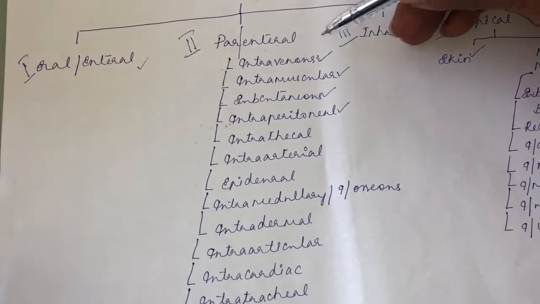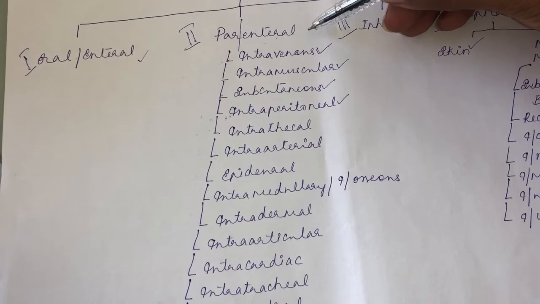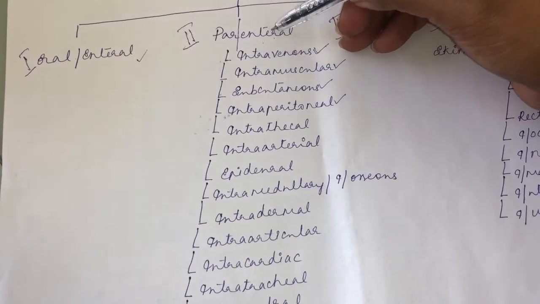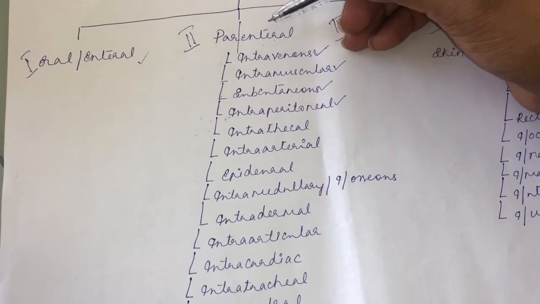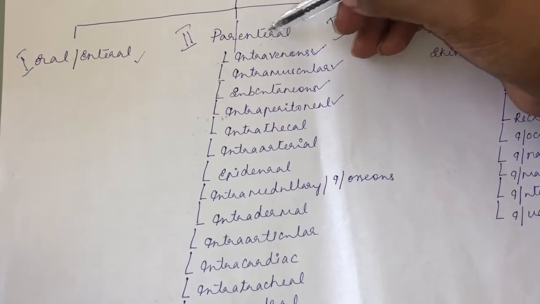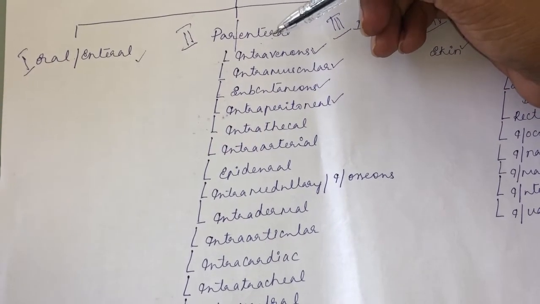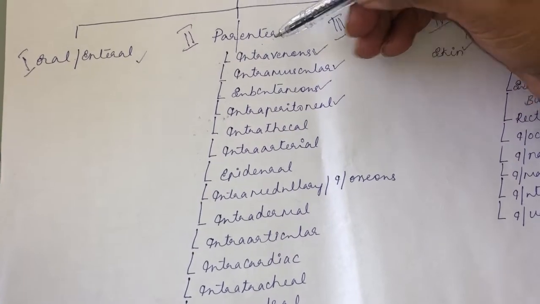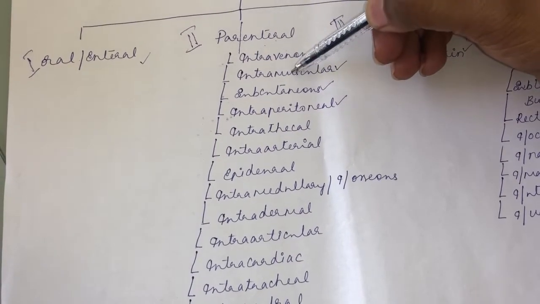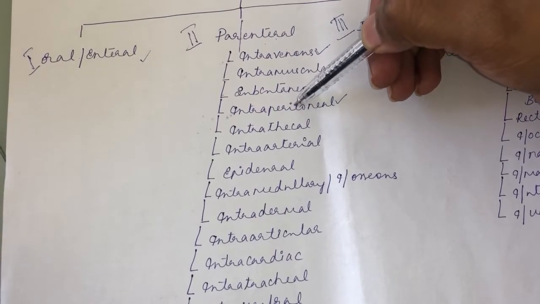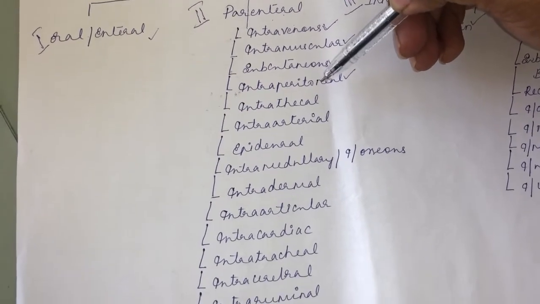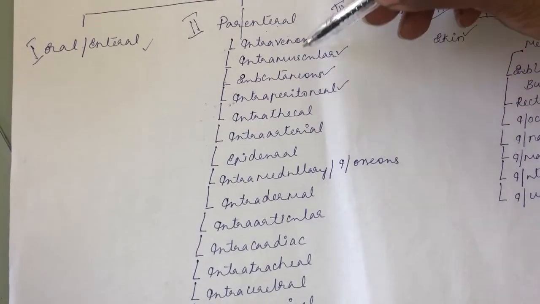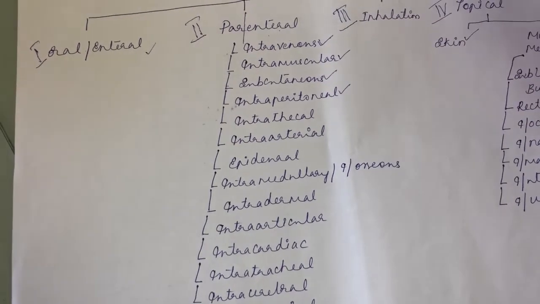So coming to the parenteral route, as the name itself suggests, it is beyond the enteral route. It is away from the enteral route. Such kinds of routes we call parenteral routes. Under the parenteral route we get different routes of drug administration. The important ones are intravenous, intramuscular, subcutaneous, and intraperitoneal, and other routes of administration may also be used, whereas the most important ones are these routes under the parenteral route.